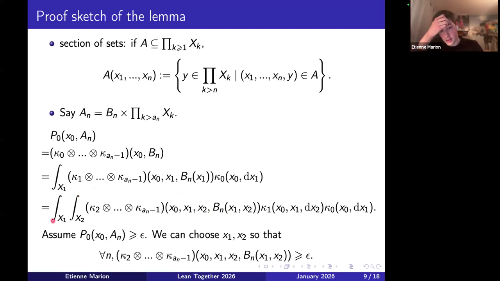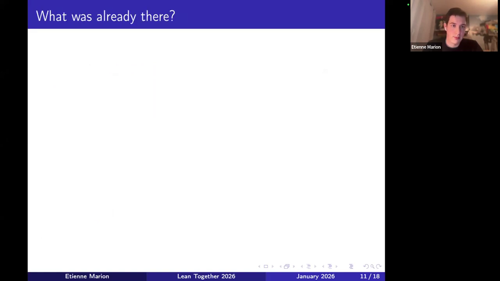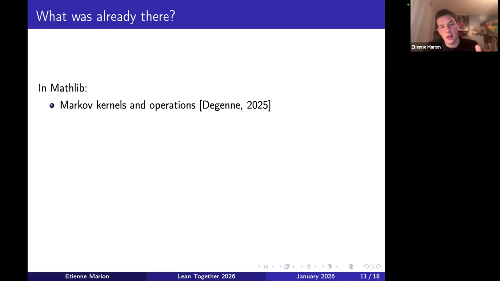So it's something that I will talk about later when I talk about the formalization, which is right now. So first I want to talk about what was already available, because when we started, there was quite some stuff already. In Mathlib, Markov kernels were already there and all the operations were already defined. So this has been mostly done by Rémy, and there's a nice paper from a few months ago which describes how kernels are used throughout Mathlib, so you can check that out.